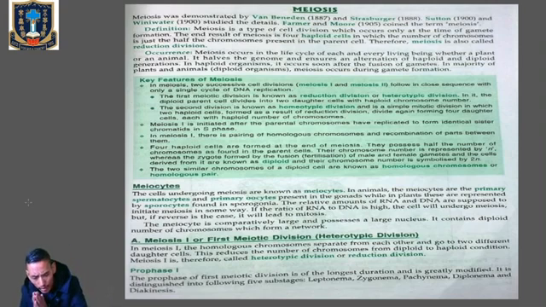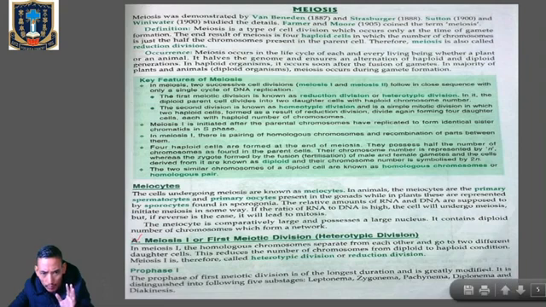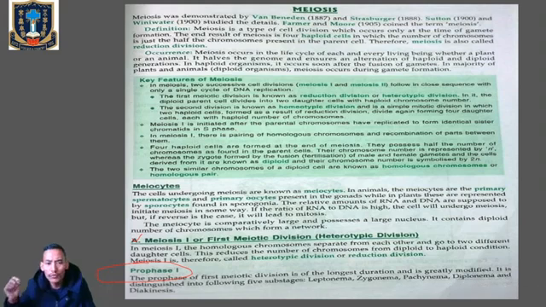So first of all, let us talk about prophase 1. We are going to discuss the first phase under meiosis 1. Prophase 1 of the first meiotic division is the longest phase, and also the more complex one.